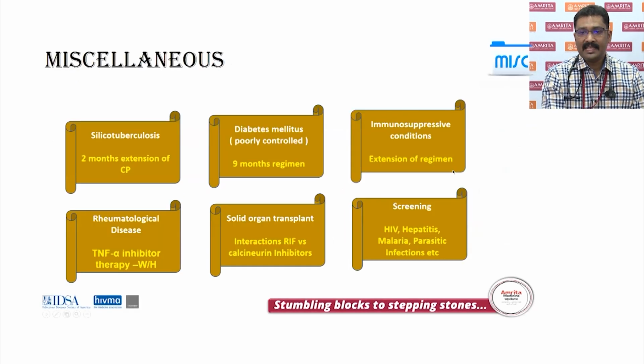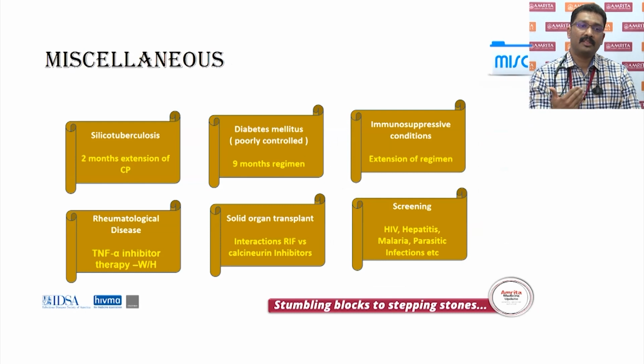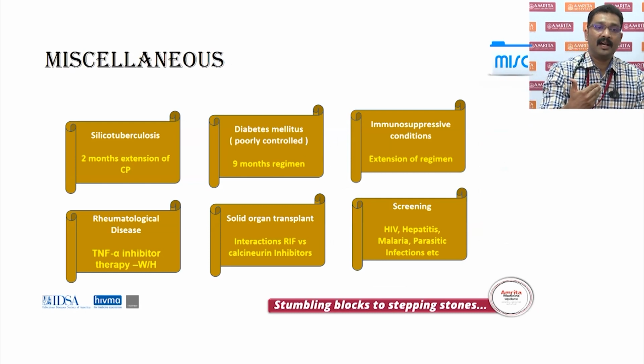Coming to some miscellaneous considerations, silicotuberculosis. In such scenarios, it is important to extend the continuation phase by about 2 months. Diabetes mellitus, if it is poorly controlled, a regimen of about 9 months should be given. Other immunosuppressive conditions also, there should be a consideration of extension of the regimen.